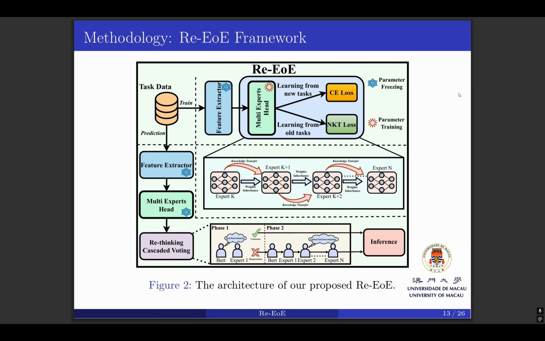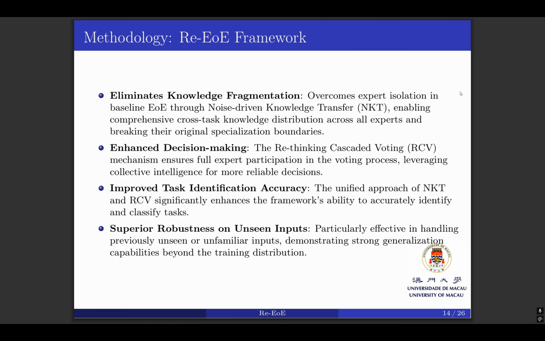During inference, we employ RCV for accurate task identification. Our framework effectively eliminates the knowledge isolation among experts, enhances task identification accuracy, and consequently improves the model's overall performance and robustness in continual relation extraction.